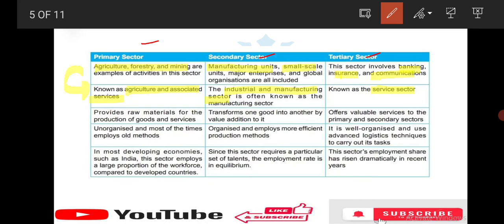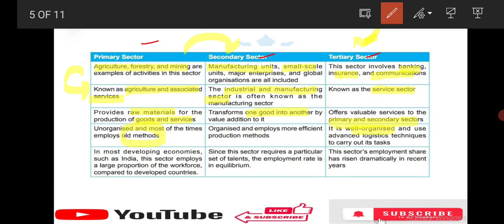The primary sector provides raw materials for the production of goods and services. Here, it produces raw materials. The secondary sector transforms one good into another by value addition. The last sector provides valuable services to the primary and secondary sectors. The primary sector is unorganized and most of the time employs old methods. The secondary sector is organized and employs more efficient production methods, meaning it is a development, right? In tertiary, it is well organized and uses advanced logistic techniques to carry out its tasks. Means in this, it is very much advanced.